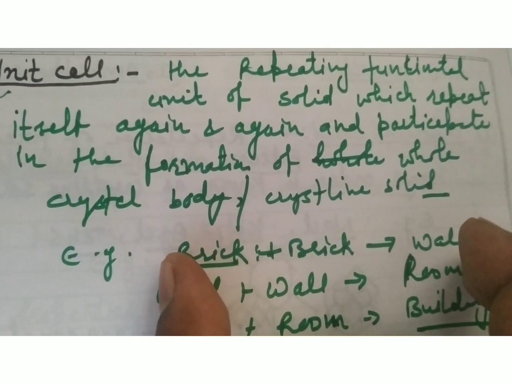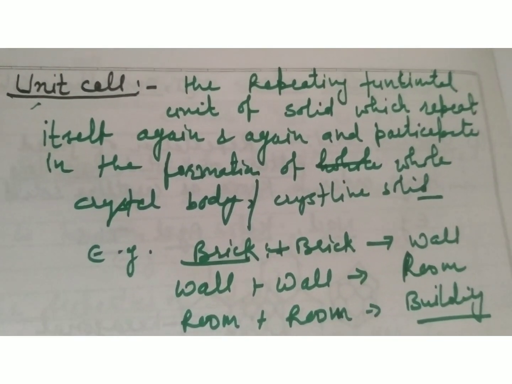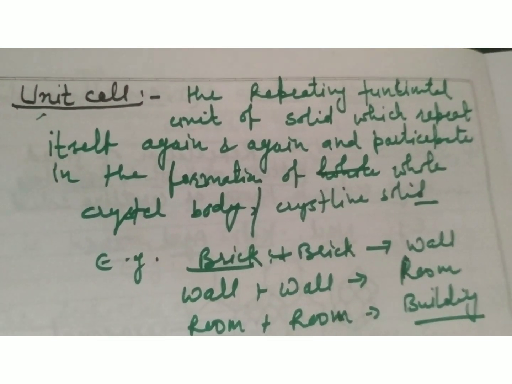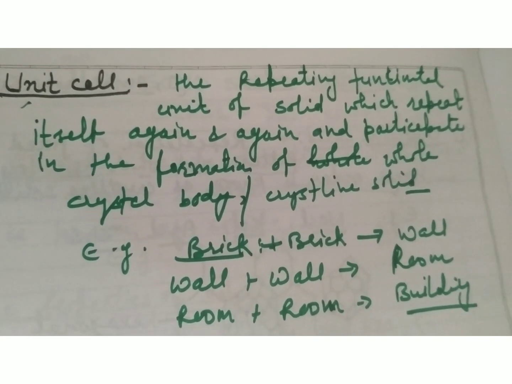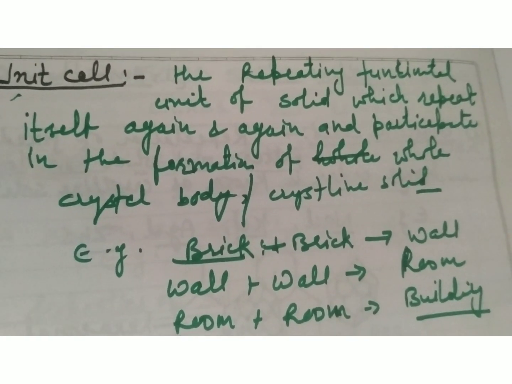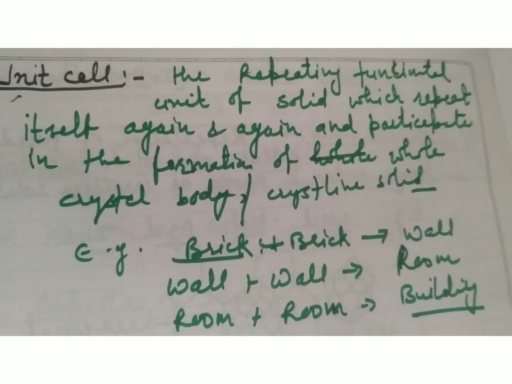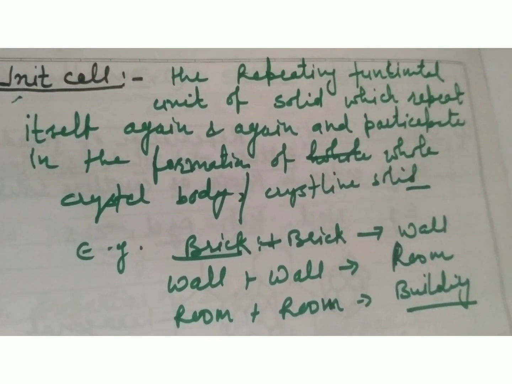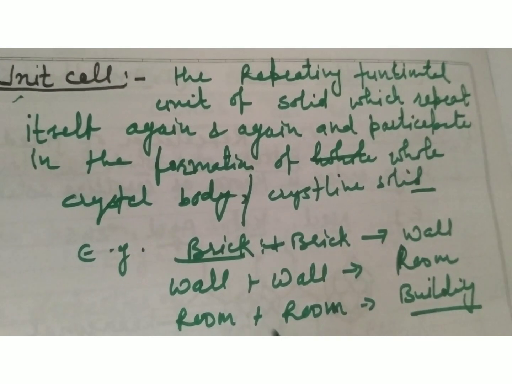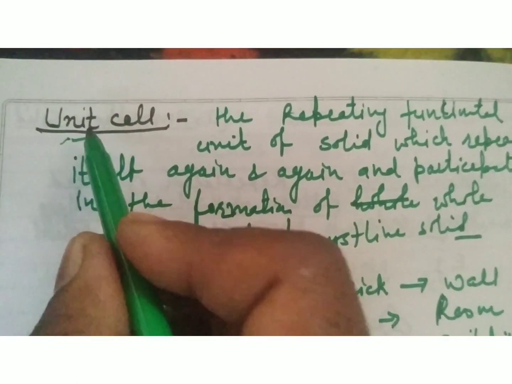Bricks play an important role as a unit cell. For example, take a building. The basic functional unit of a building is a single brick. Single bricks repeat themselves again and again with the help of cement and form a wall, and the wall repeats again and again to form a room, and the room repeats to form a building. So just as a brick, this is the unit cell.